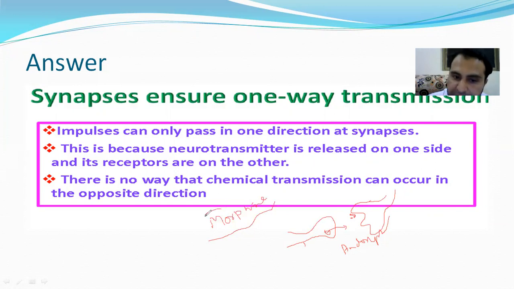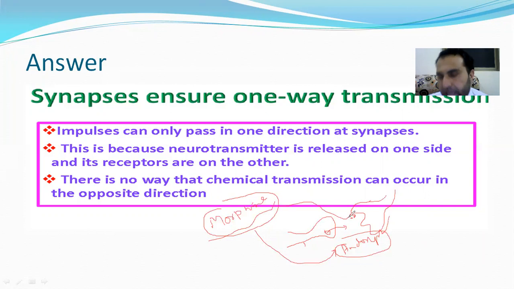Now, morphine is similar to endorphin. When a person takes morphine, instead of endorphin, morphine binds with this receptor, and you feel happiness and pleasure because of this.